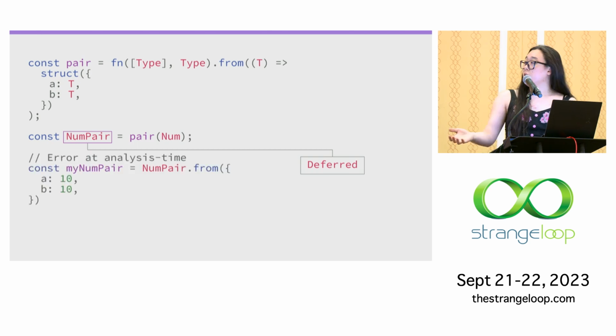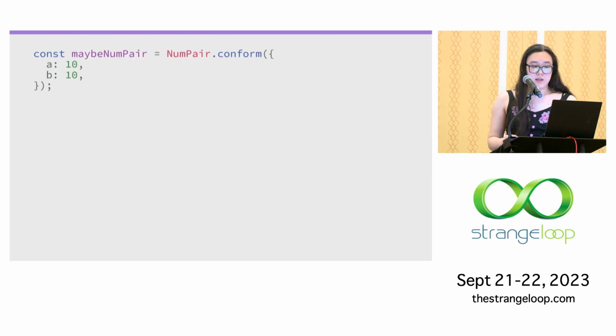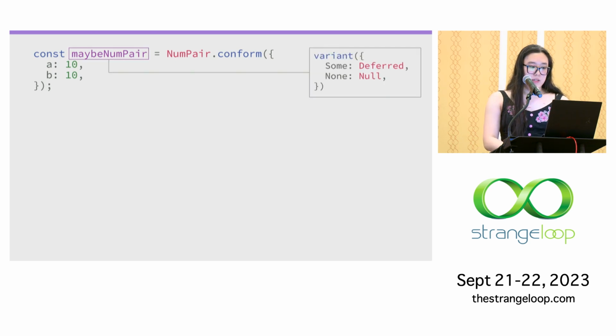And so if you tried to call from on num_pair and make static guarantees against it, you would get an analysis error. And in the meantime, we can actually still keep our static guarantees using conform. And so here, if the result of conform is a sum wrapped around deferred.